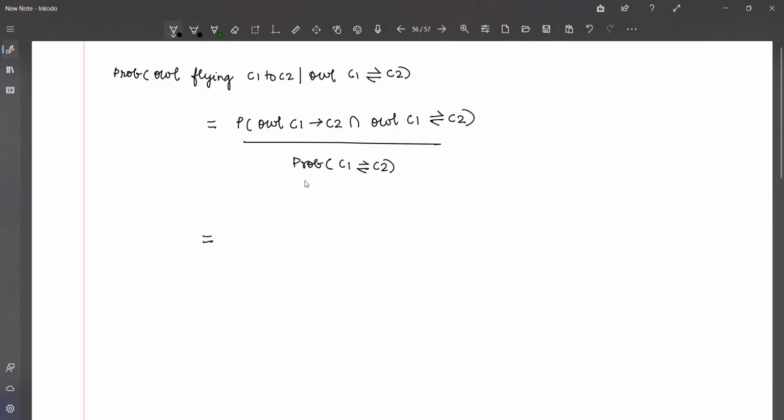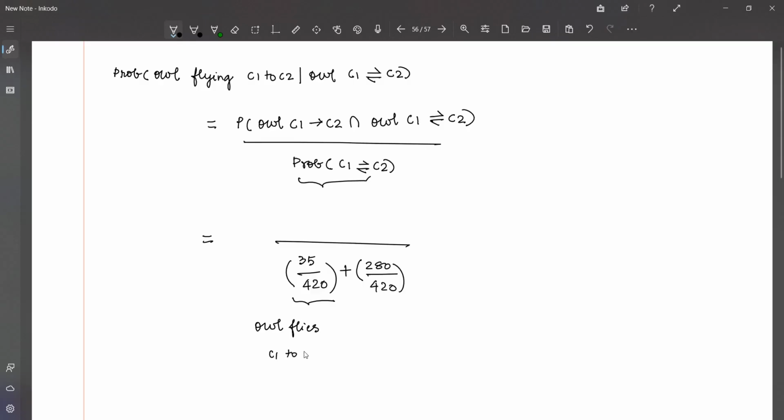So this we have seen, there are two cases in the probability of owl flying from C1 to C2 and C2 to C1. The two cases are 35 divided by 420 plus 280 divided by 420. The first one is the case where the owl flies from C1 to C2.